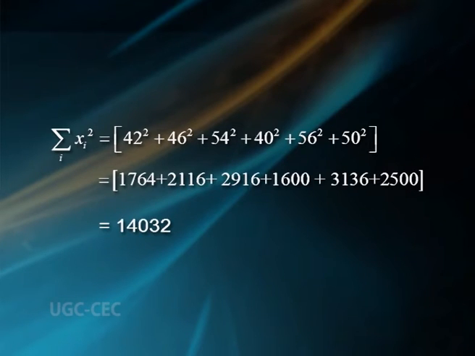Summation over i xi square equal to 42 square plus 46 square plus 54 square plus 40 square plus 56 square plus 50 square, that is equal to 1764 plus 2116 plus 2916 plus 1600 plus 3136 plus 2500, that is 14,032.